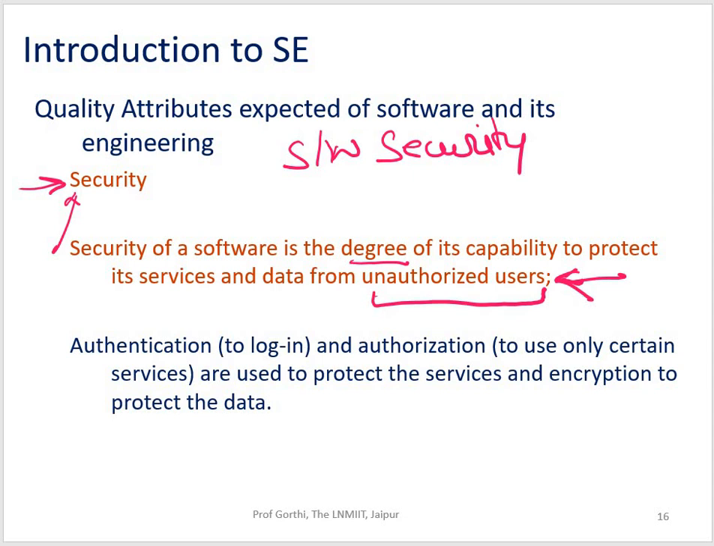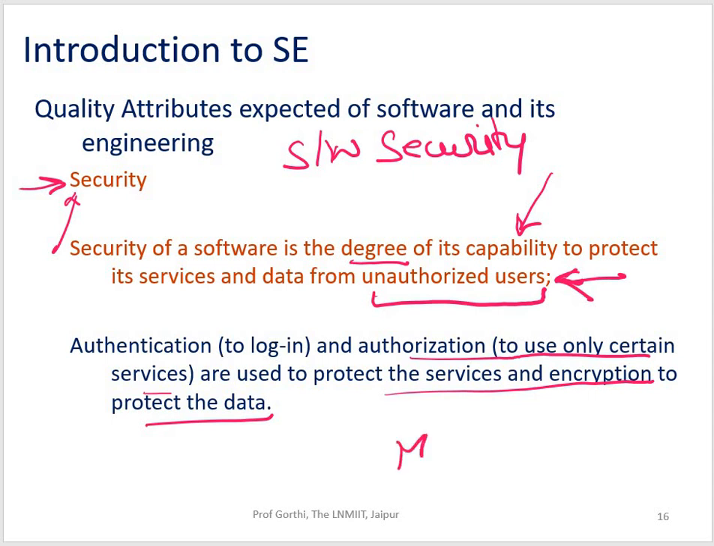Many times you get to listen to the news that so many websites were hacked and data of credit cards of users was hacked and so on. That means some unauthorized user got access to some confidential data which he shouldn't have received. Now, authentication in order to log in and authorization to use only certain services are used to protect the services, and encryption to protect the data, right?